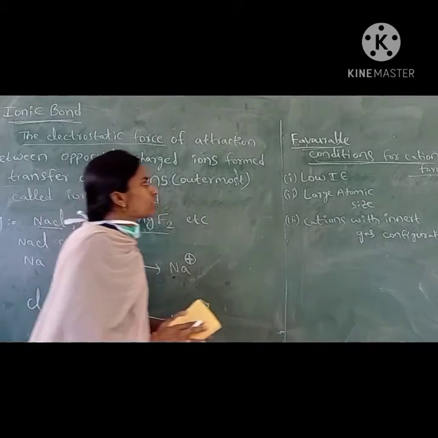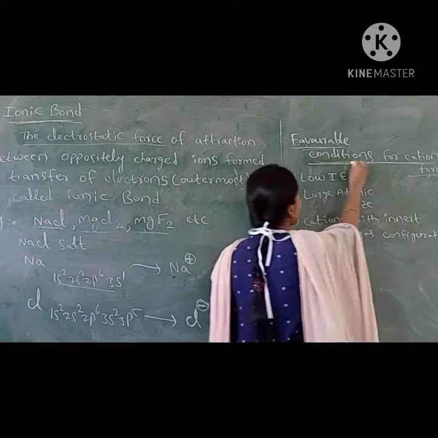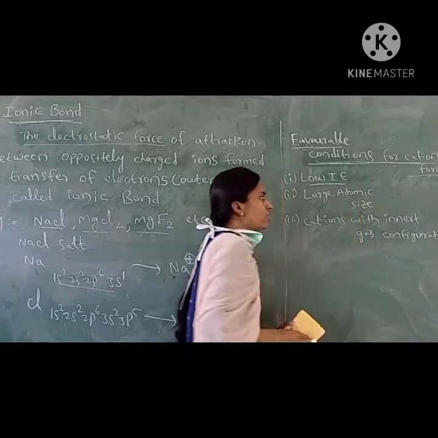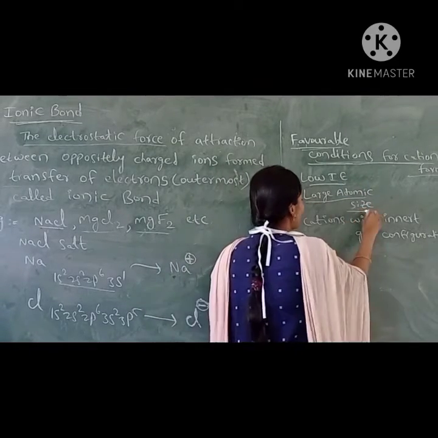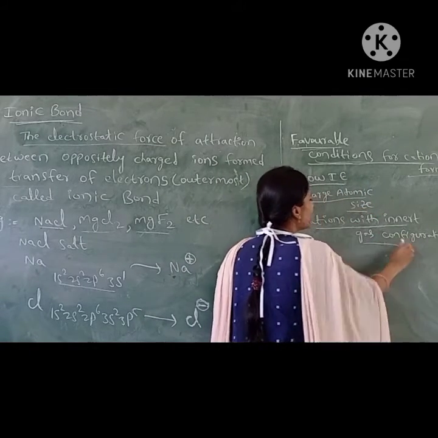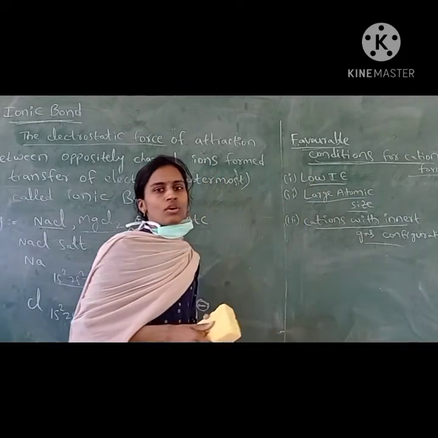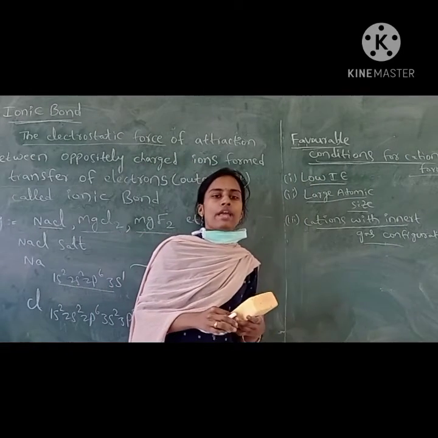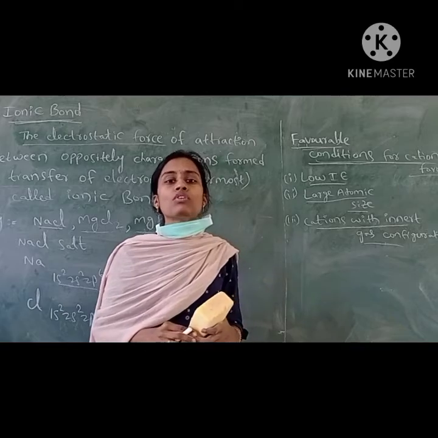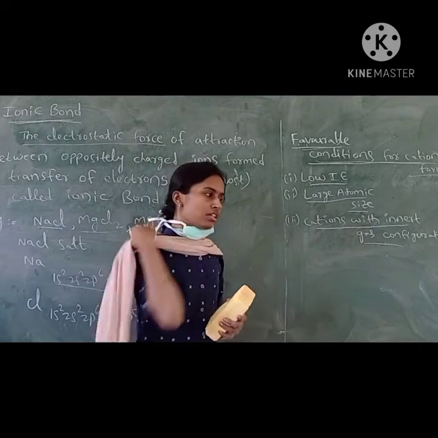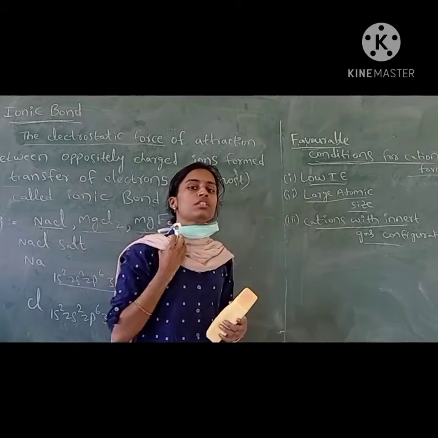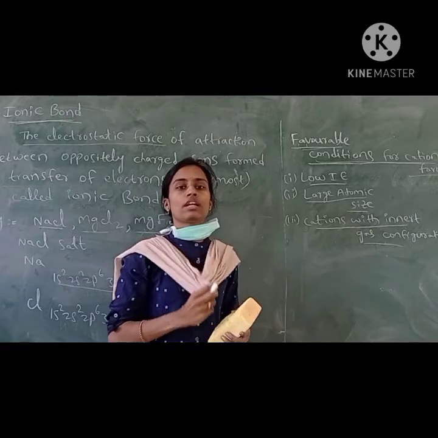The favorable conditions for cation formation are low ionization energy, large atomic size and cations with inert gas configuration. Low ionization energy means more metallic property, and more metallic property means it will lose electrons readily.